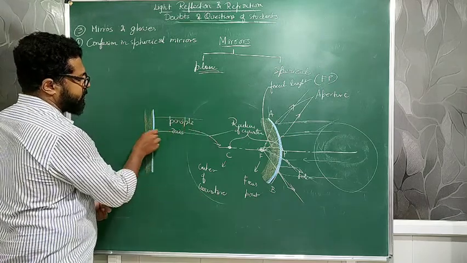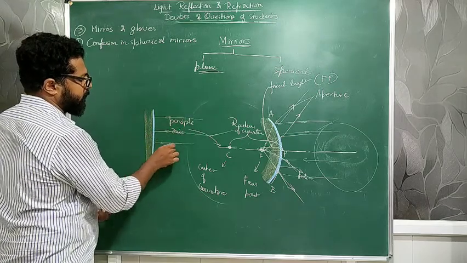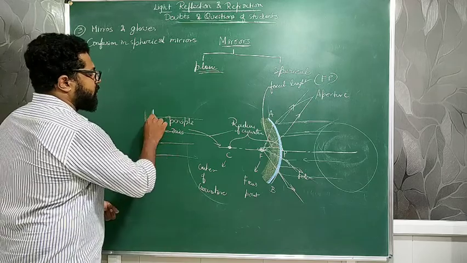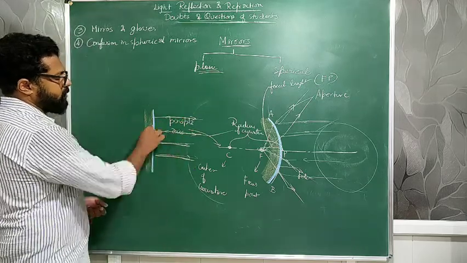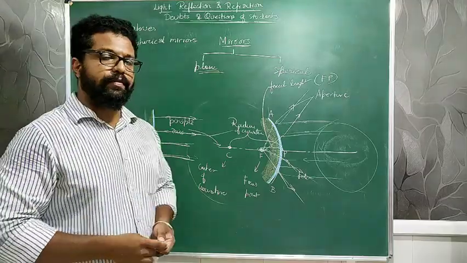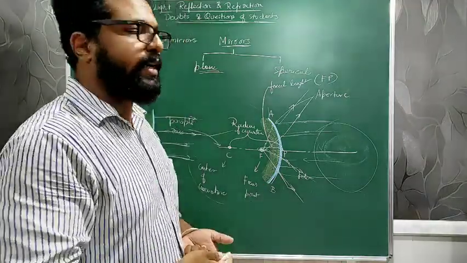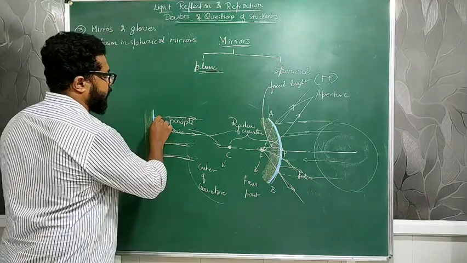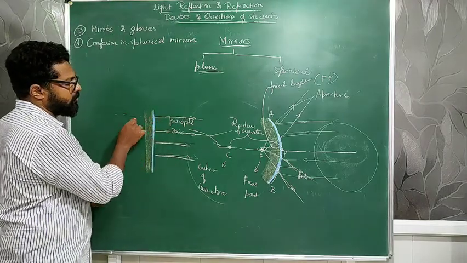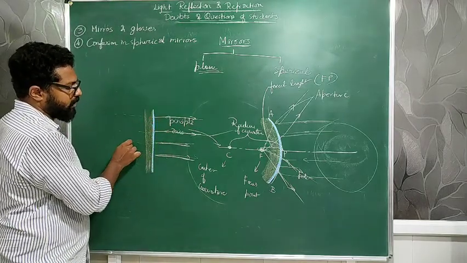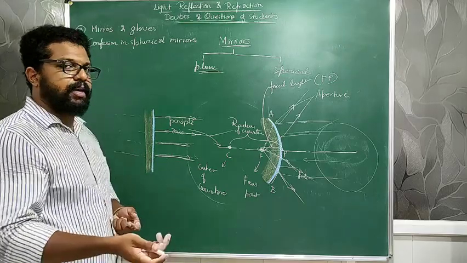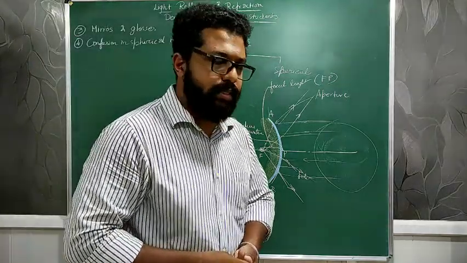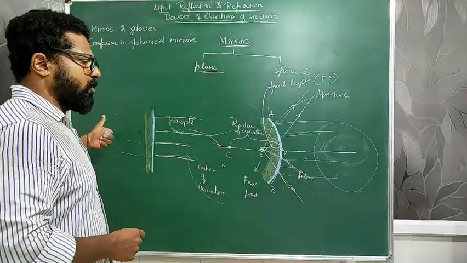Suppose the light rays fall on it. They will travel back along the same path again. Why? Because there is no bending in the mirror, and obviously there is no bending of the light ray taking place, which means the light ray will completely go back. Even if I extend it in the opposite direction, these light rays are not meeting at any particular point, and hence there is no focus point for this.